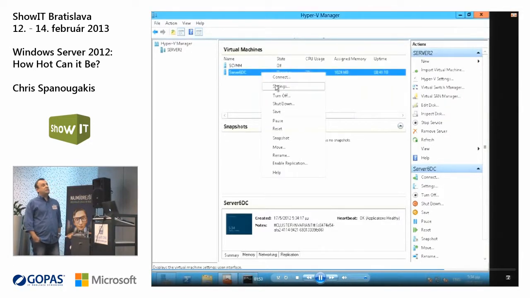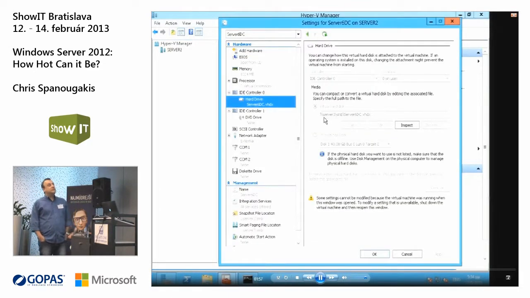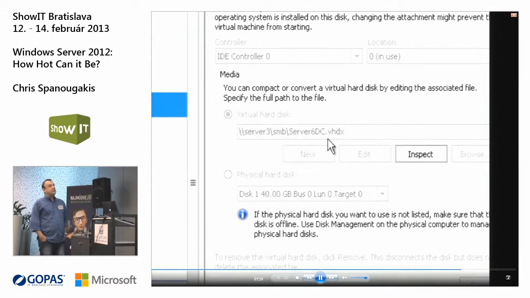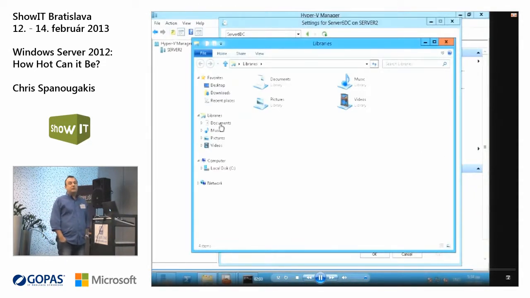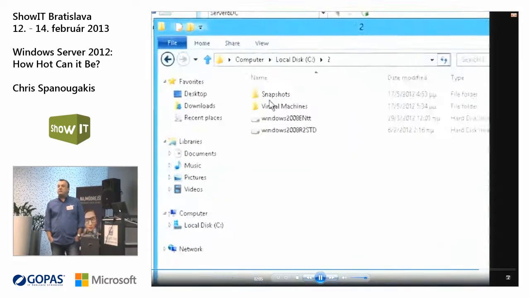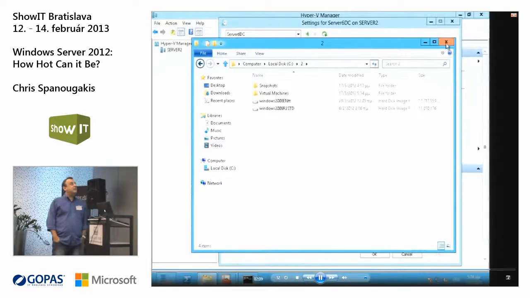Let's check the location of the VHD file. Take a look at this. It's actually moved. Okay. And you don't need a storage for this. You can use a simple file server with Windows Server 2012. Okay.